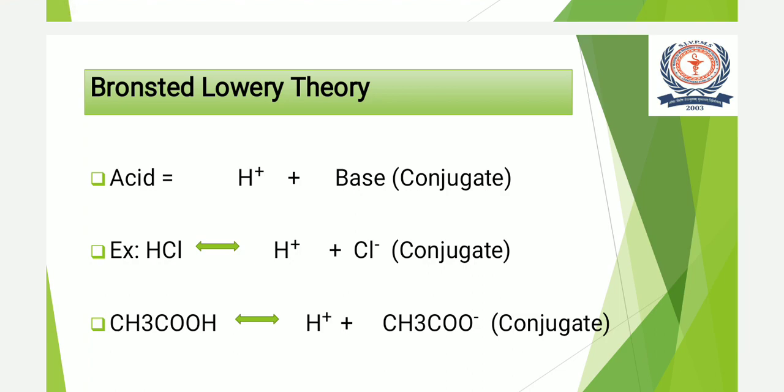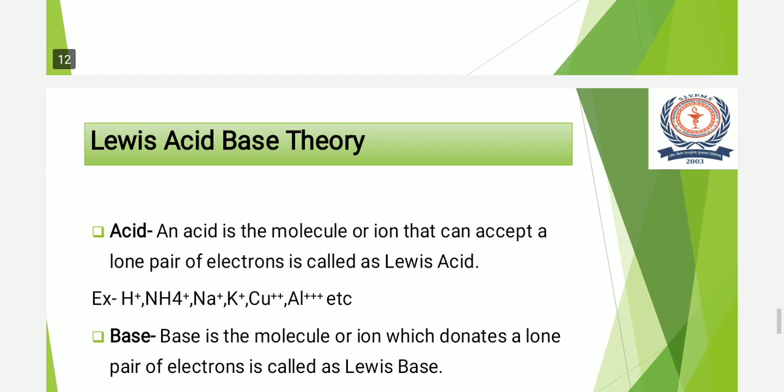Acid produces the protons, H plus ions, and the conjugate base. For example, hydrochloric acid, as it is going to donate the proton, simultaneously chloride ion is going to accept it. That's why we can say that Cl minus ion is the conjugate base of hydrochloric acid. Another example is also given, that of acetic acid. So this is regarding Bronsted and Lowry theory.